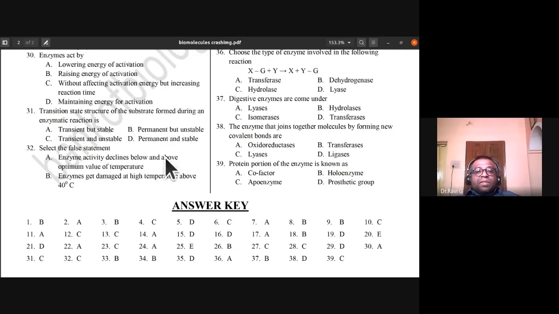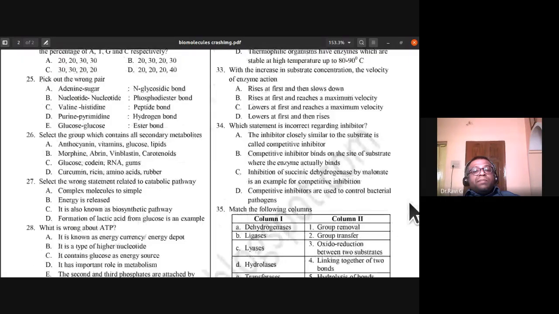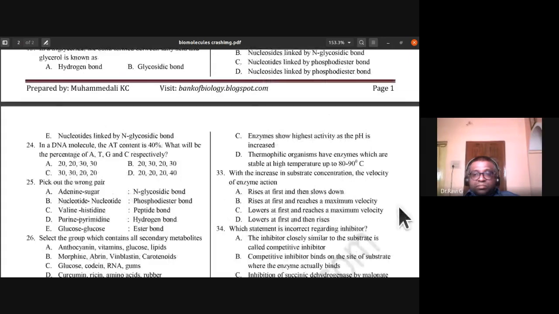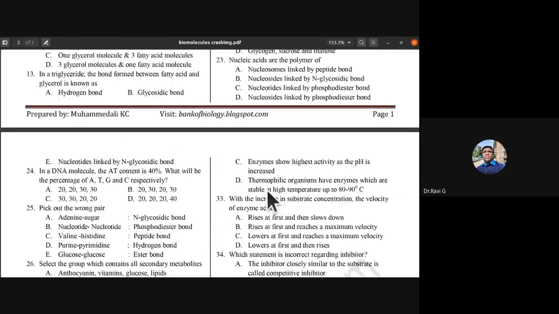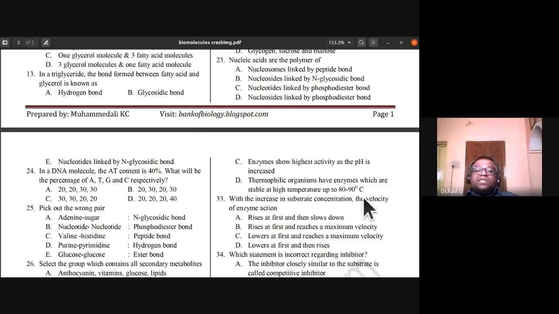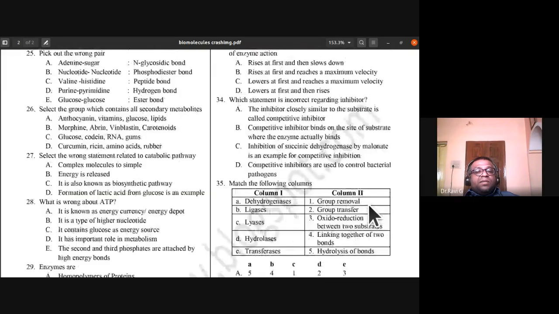Select the false statement. Enzyme activity declines below and above optimum value of temperature. Enzymes get damaged at high temperature, above 40 degrees centigrade, that is what they have given. Enzymes show highest activity as the pH is increased. Thermophilic organisms have enzymes which are stable at high temperature of 80 to 90 degrees centigrade. So which is the wrong statement here?